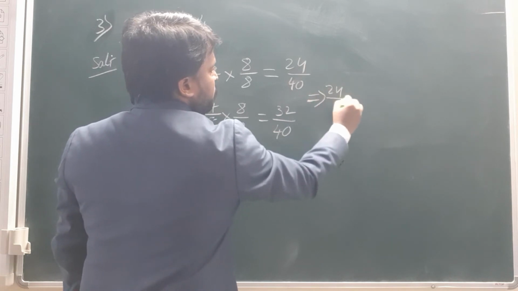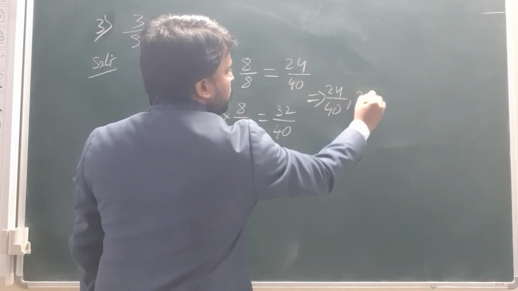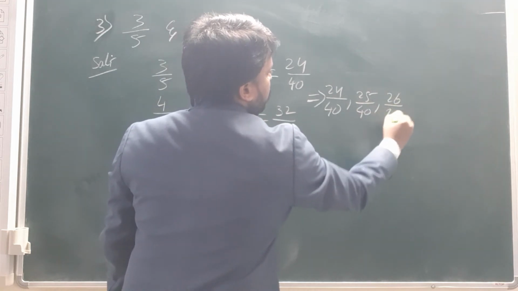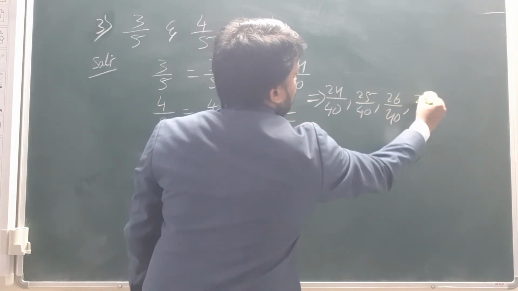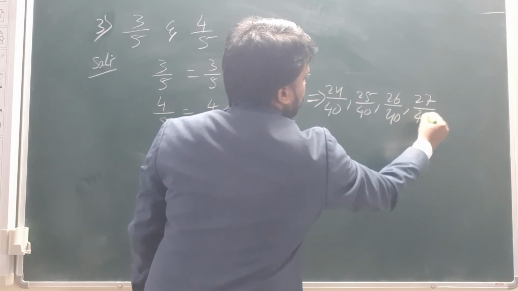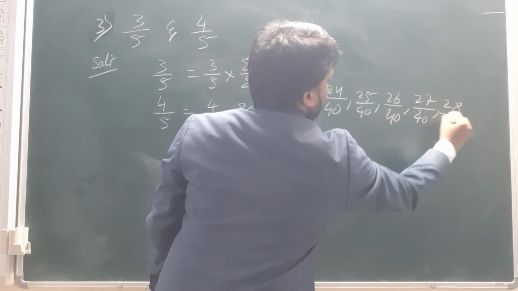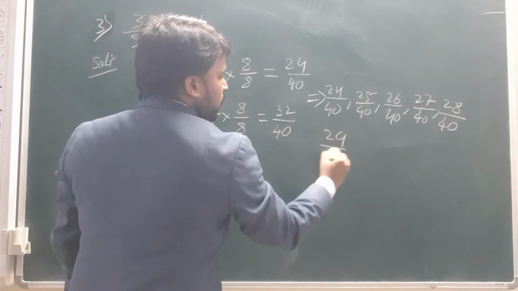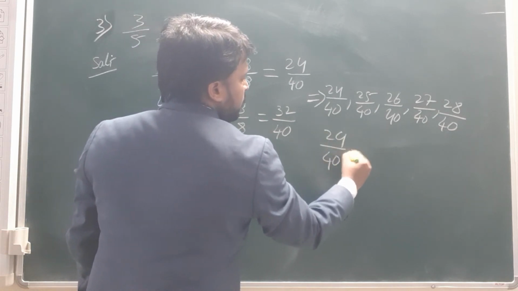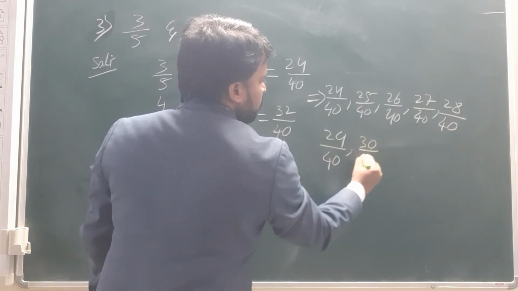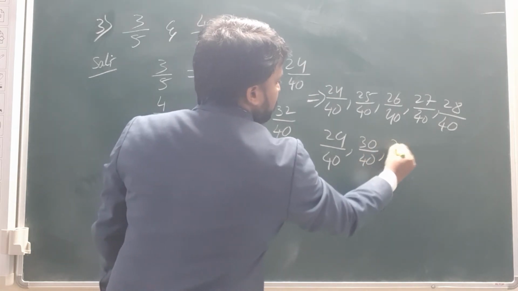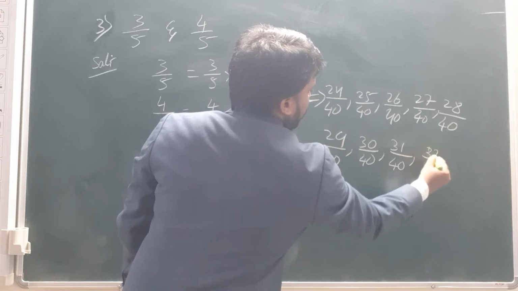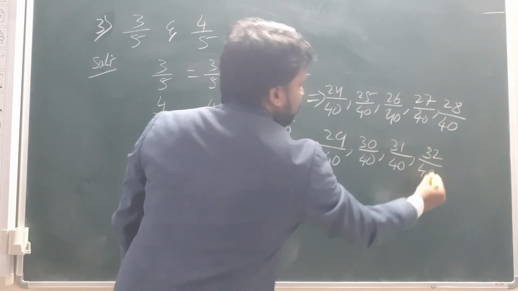24 by 40. And next 25 by 40, 26 by 40, 27 by 40, 28 by 40, 29 by 40, 30 by 40, 31 by 40, 32 by 40.